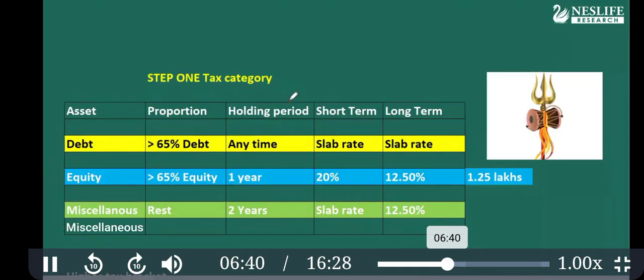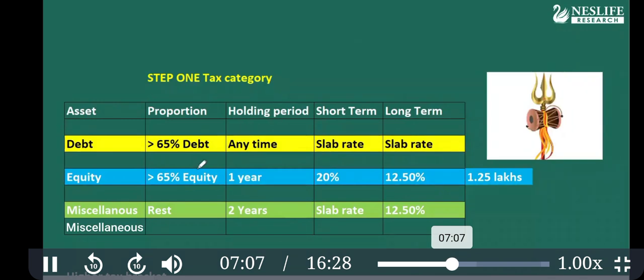Once you decide the category where these mutual funds fall, the next step is the holding period. Holding is buy and then sell: how much time you hold before you sell. For debt, it is very easy. There is no holding period. Whether you sell tomorrow, after 1 month, 6 months, 2 years, or 3 years, you can sell anytime. The tax rate is the slab rate, whatever the applicable rate is.